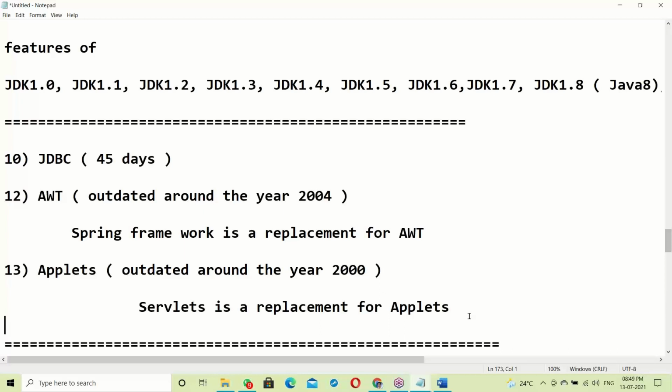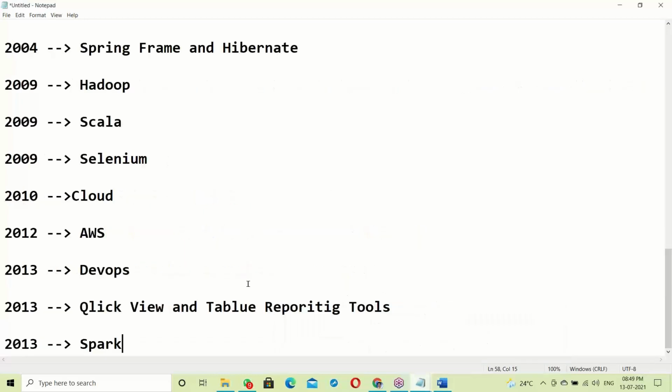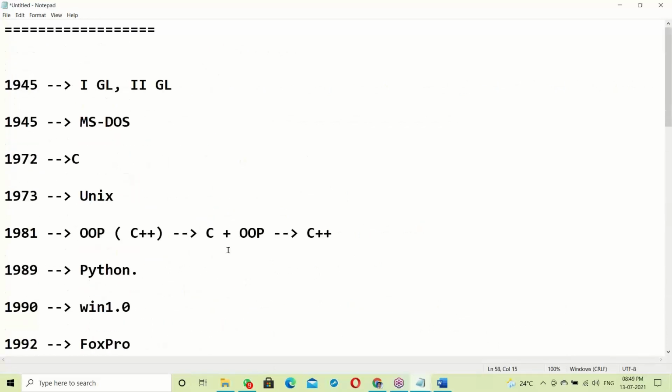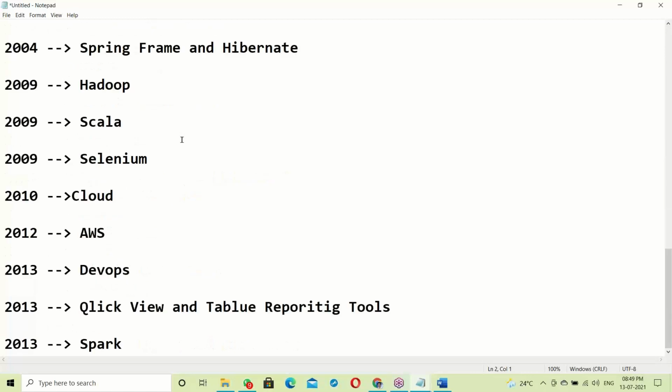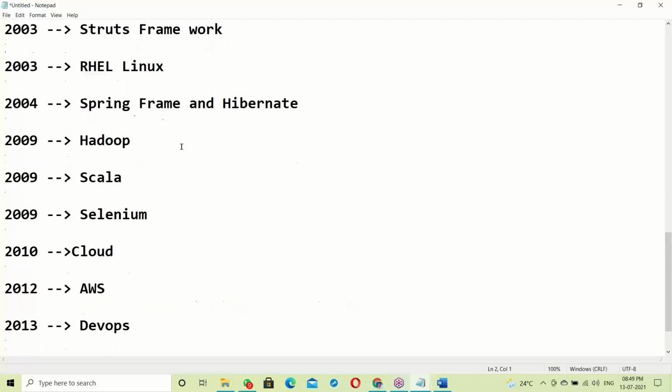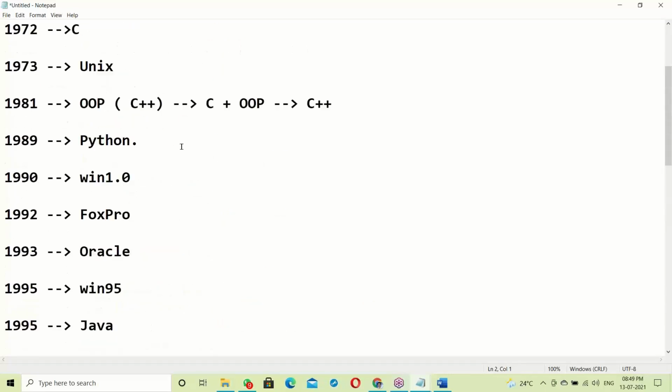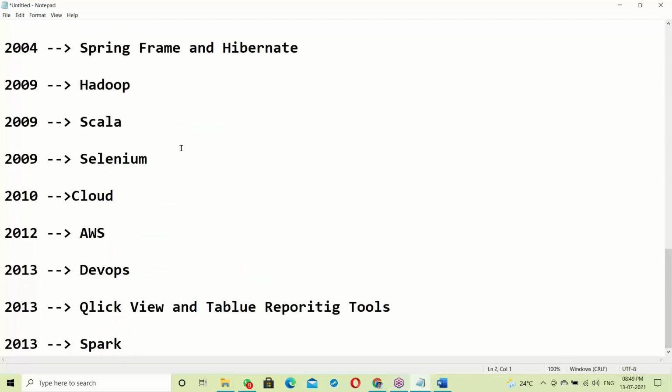Recently in the morning batch I explained the history, because a student unexpectedly asked. I explained the history of software from the beginning to today, then copied it and shared it into your group.